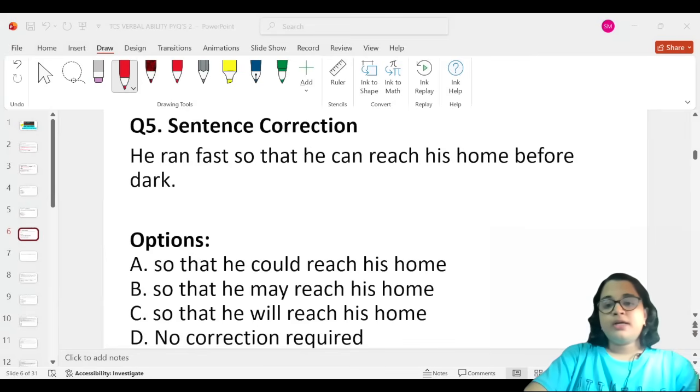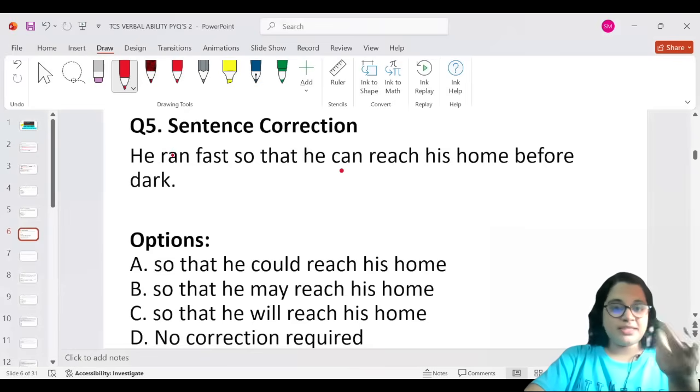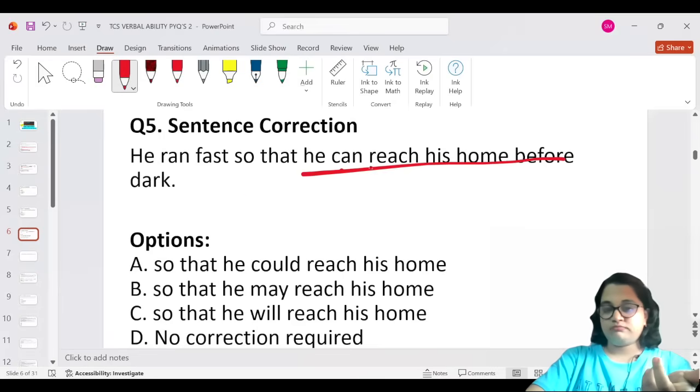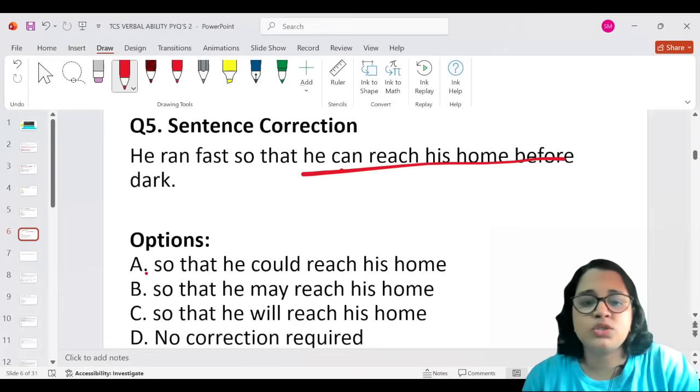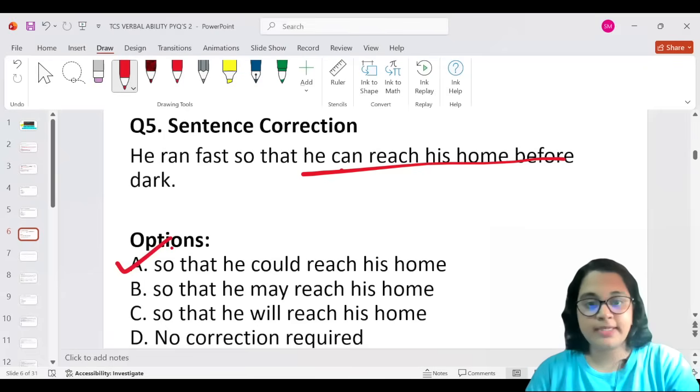Okay. All right. So he ran so fast so that he can reach his home before the dark. Now it is a past action. Okay. Look at the sentence. He ran so fast. It's in the past tense. So it should have been could and not can. Okay. The action lies in the past tense. So he ran so fast that he could reach his home before dark. Okay. So it should have been he could reach his home before dark. Option A is your correct answer.